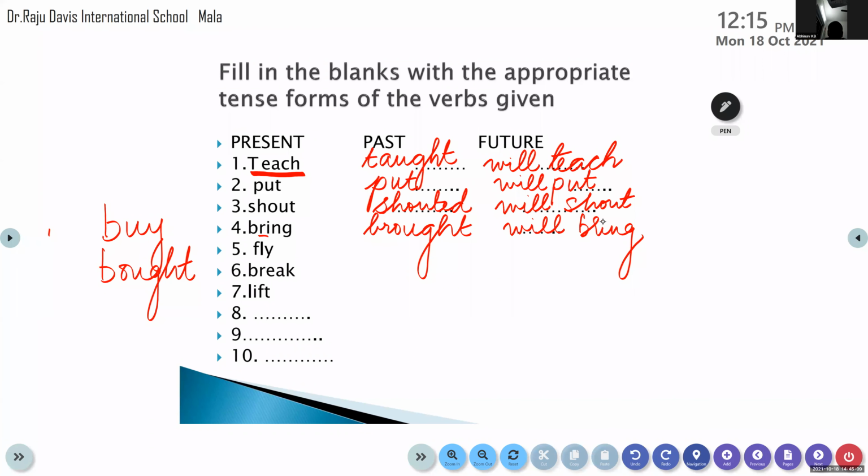Answers are already there, I know it. Okay, then, come on. Do it. Fly. What's the past tense form of fly? It is flew, very good. Now, what is the future tense form? Will fly. Yes, will fly. Come on, write it. All of you, please write it. I'm waiting for you.